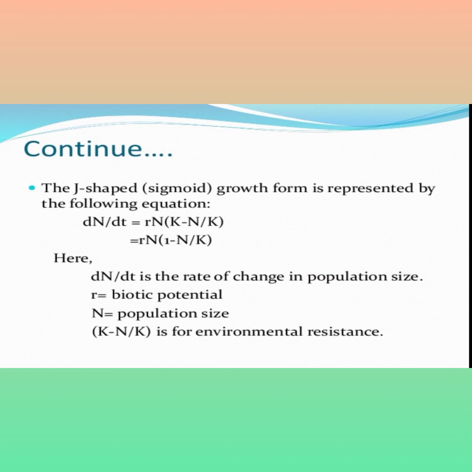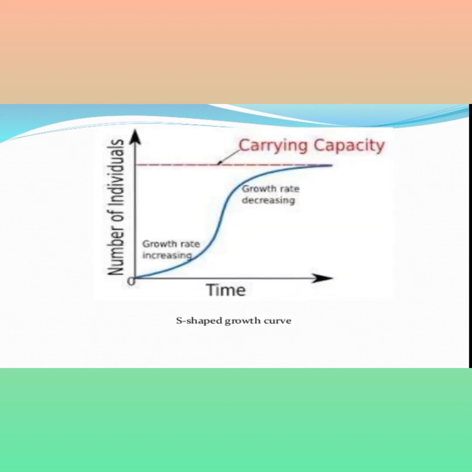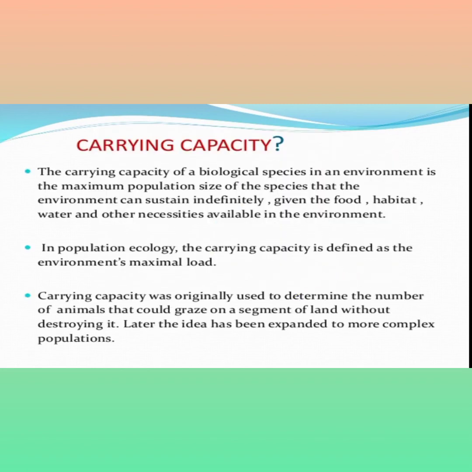The sigmoid growth form is represented by the following equation: dN/dt = rN (K - N)/K, that is, rN in brackets (1 - N/K). dN/dt is the change in population size, r is the biotic potential, N is the population size, and (K - N)/K is the environmental resistance, showing the carrying capacity.